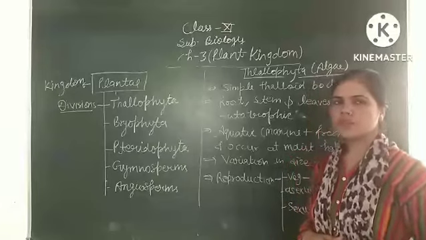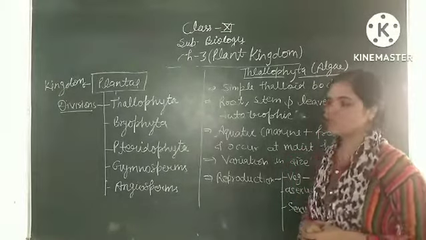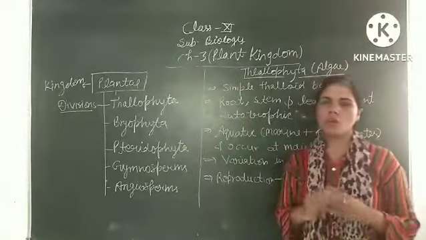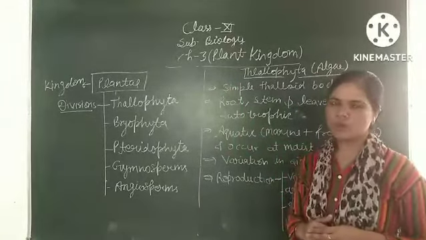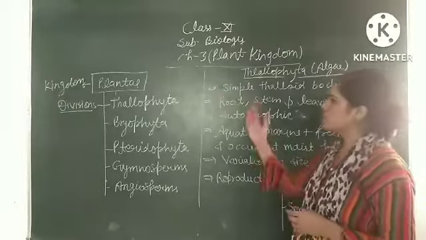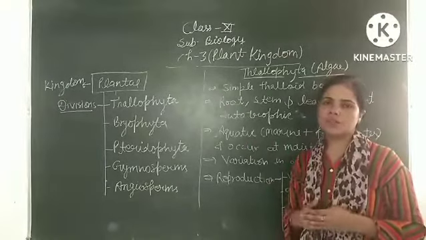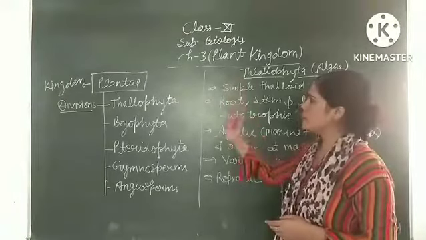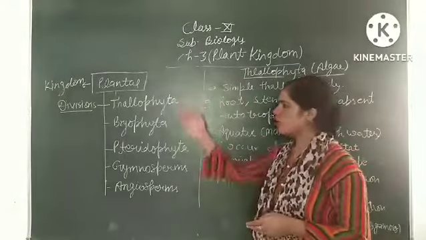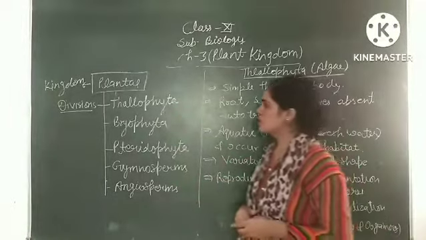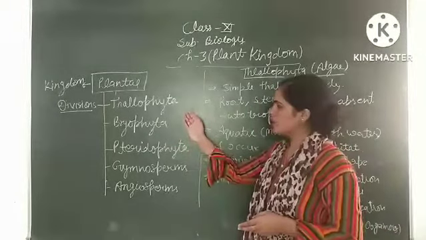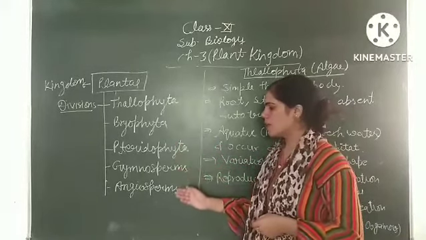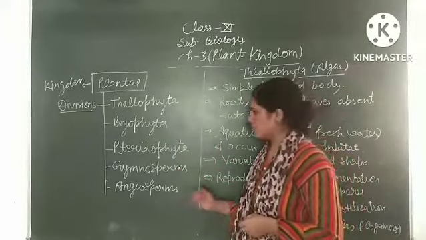Good morning students. So today's class 11 biology, chapter 3: Plant Kingdom. In the plant kingdom we include all the autotrophic, multicellular, eukaryotic organisms, which can derive their food by themselves through the process of photosynthesis. The plant kingdom is further divided into 5 divisions. First is Thallophyta, second Bryophyta, then Pteridophyta, Gymnosperms, and the last one is Angiosperms.